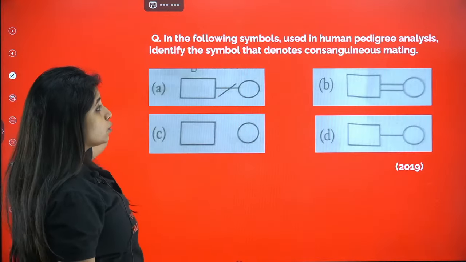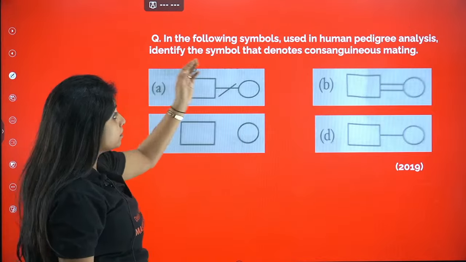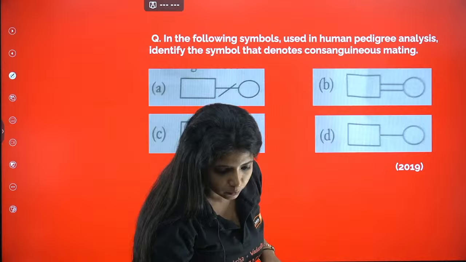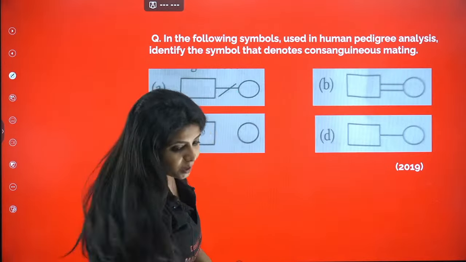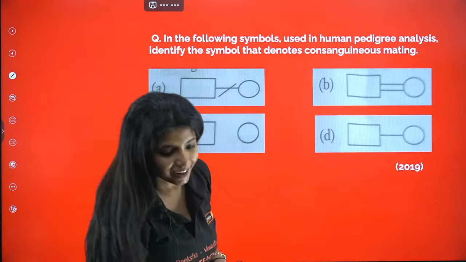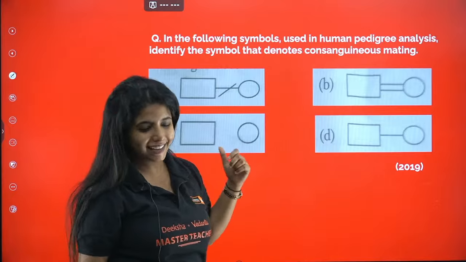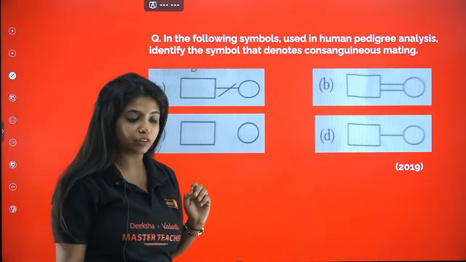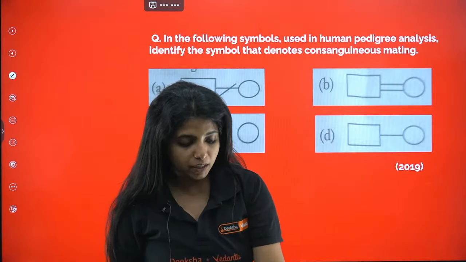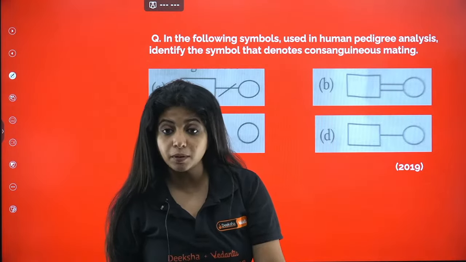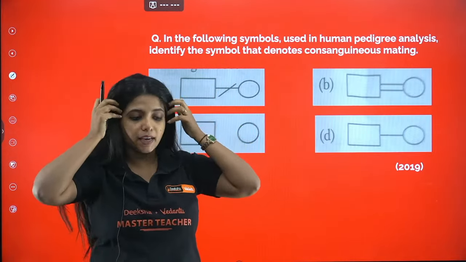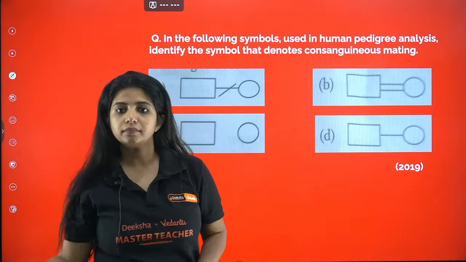In the following symbols used in the pedigree analysis, identify the symbol that denotes consanguineous mating. What do you think is the answer for this particular question? Hi Rohan, Ruhi is also there. Hi Ruhi, says the answer for that question was A, correct. Now here if you want to show consanguineous mating, what do you think is the answer? Consanguineous mating means mating between relatives. So in that particular case, what is going to be your answer?